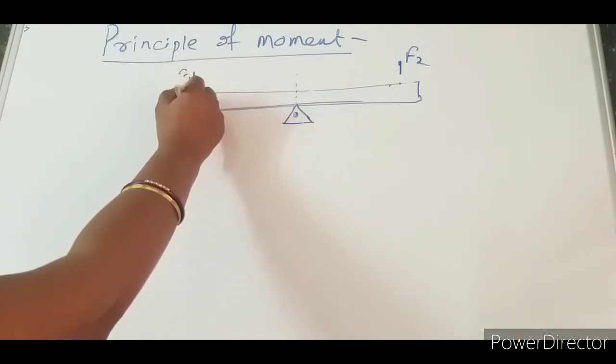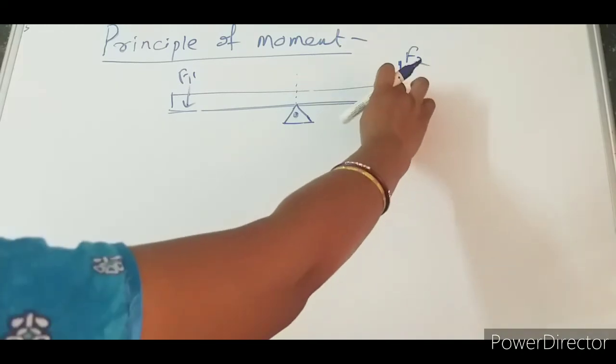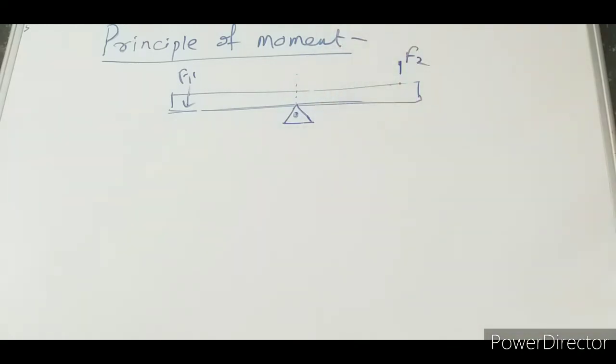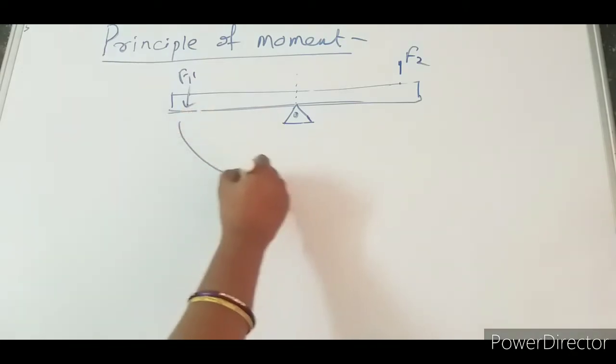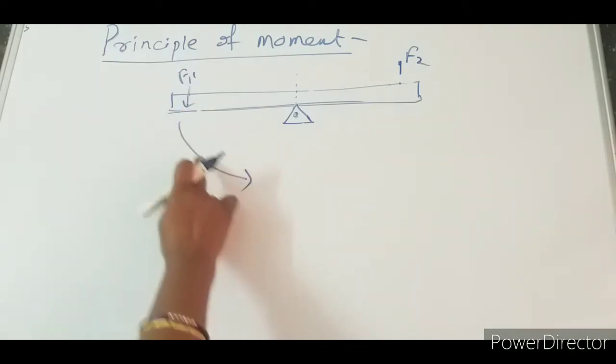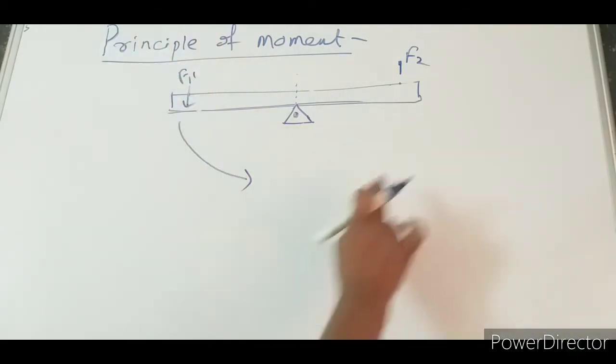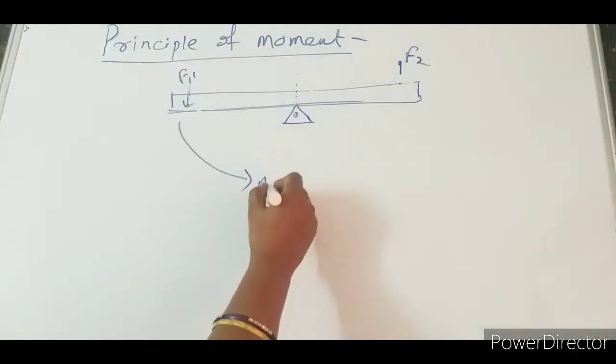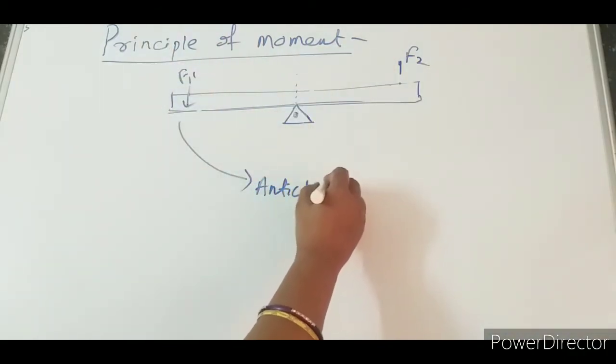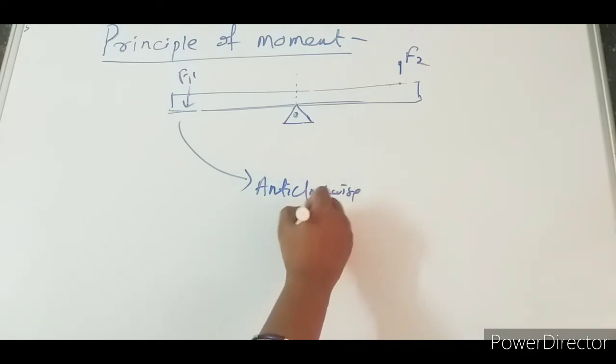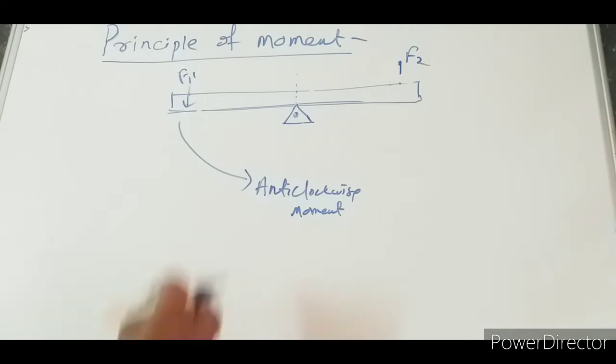F1 force is exerted in this direction. Till that time, F2 is nothing. So when force is exerted on F1, the body will move in this direction. So it continues to move in this direction. So this one will be anti-clockwise movement. Understood? Now let us think.